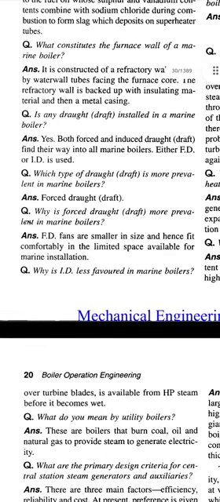Question: which type of draft is more prevalent in marine boilers? Forced draft. Next question: why is forced draft more prevalent in marine boilers? Answer: FD fans are smaller in size and hence fit comfortably in the limited space available for marine installation.